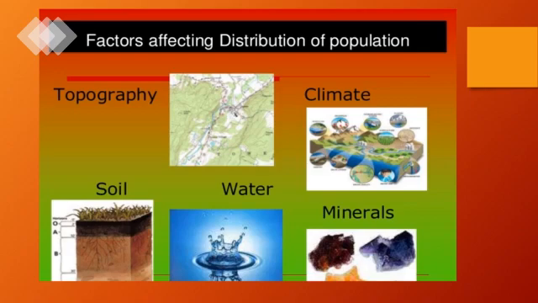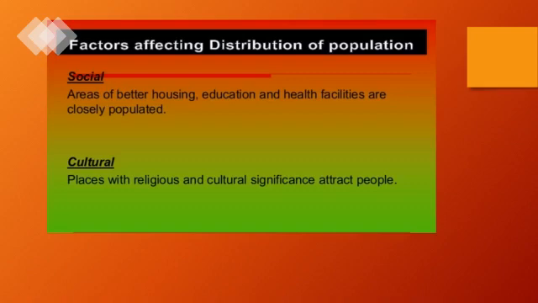Topography is also a factor, climate, and next is soil, where people are growing crops, where people will settle more. People also see water availability, and minerals. Minerals means where industry is available.